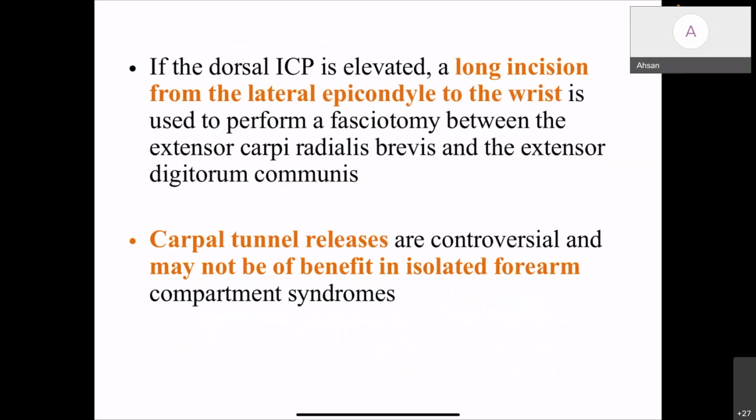If the dorsal ICP is elevated, a long incision from the lateral epicondyle to the wrist is performed to release the dorsal extensor aspect of the forearm. Carpal tunnel release is controversial and may not benefit isolated forearm compartment syndromes.